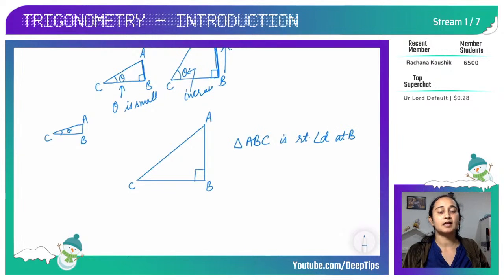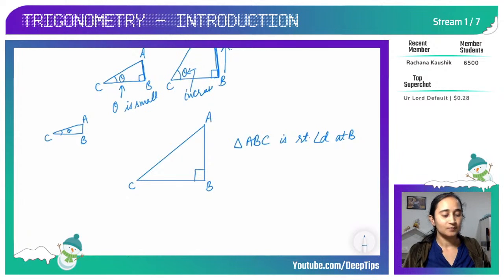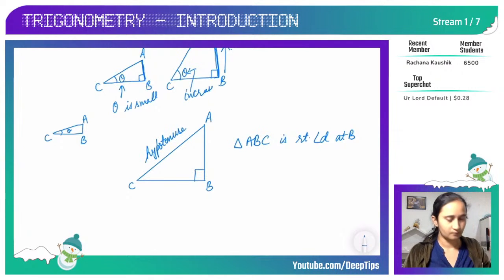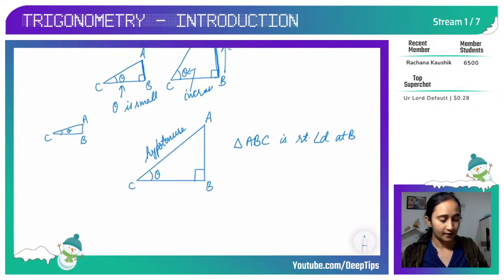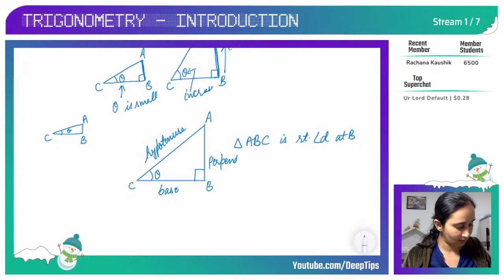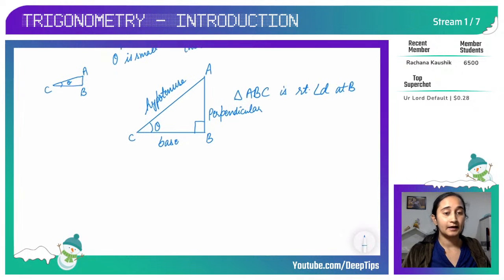Triangle ABC is right angled at B. So the side opposite to angle B is my hypotenuse. So AC is the hypotenuse. Right? And if I am taking this as theta, now this is a very important point. When I am taking angle C as theta, then BC is my base. Okay? And AB is my perpendicular, when I am taking C as the angle theta.